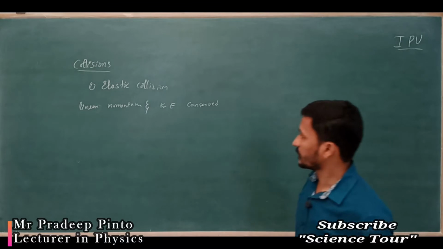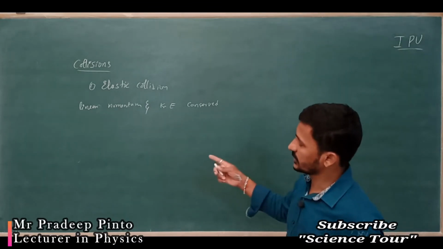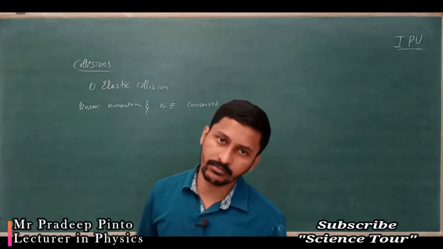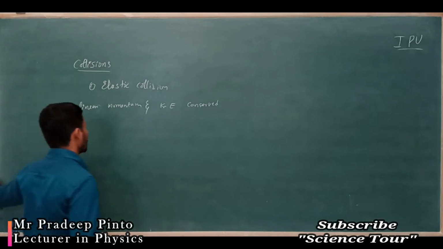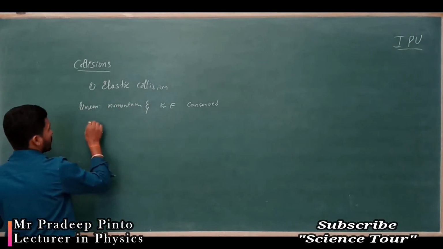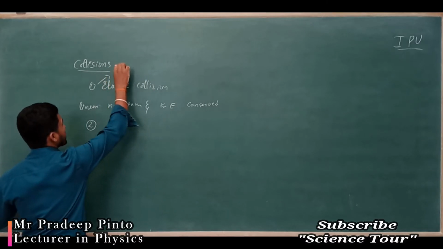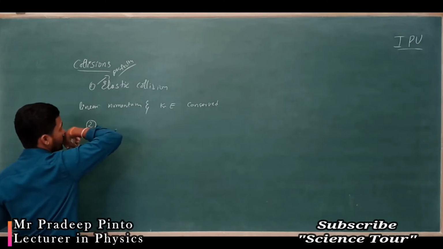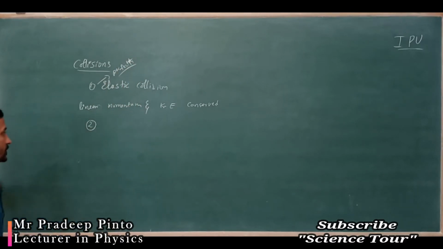So before and after the collision, kinetic energy and linear momentum remain conserved. That is elastic collision. It is also called perfectly elastic collision.